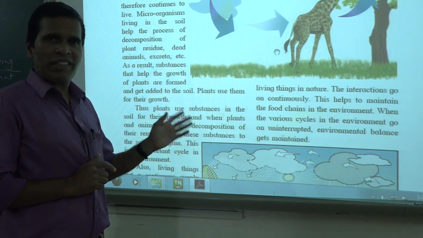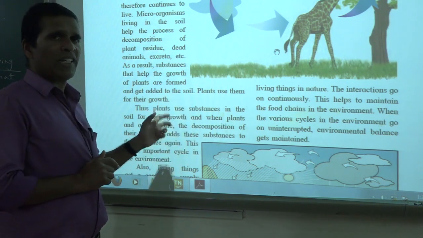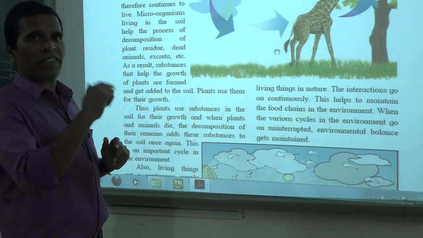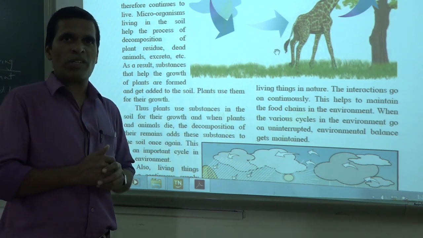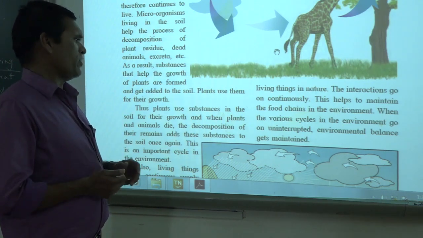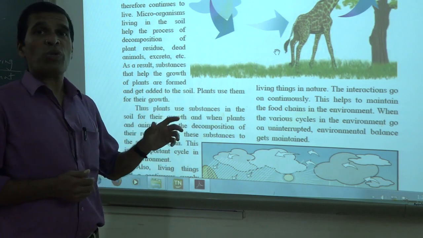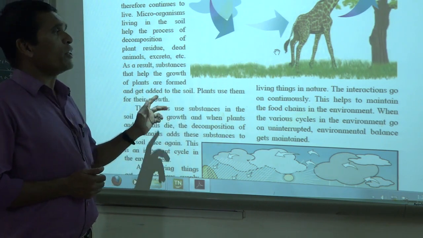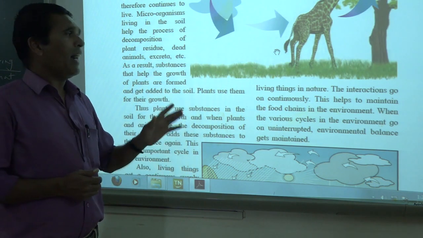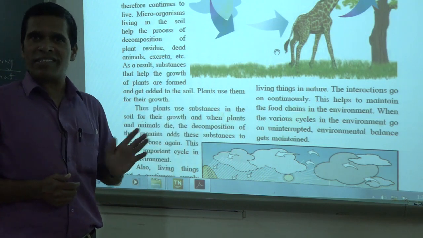It will not be less or more. If it were, it would definitely affect all the components and factors of nature. O2 and CO2 are balanced in nature due to plants and animals, and that's why we should not cut the trees.